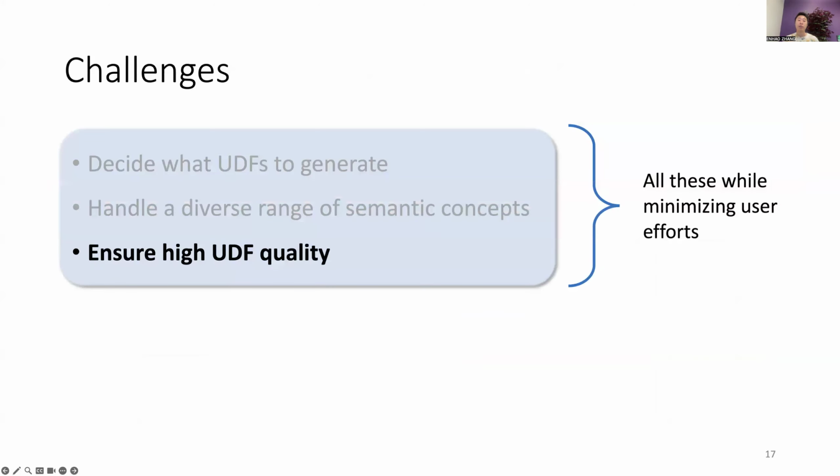Finally, VOCAL-UDF must ensure high UDF quality. Because we use LLMs to generate UDFs, VOCAL-UDF should handle LLM errors. And also, because the user provides queries in natural language, which can be ambiguous, VOCAL-UDF should also handle this ambiguity in user intent.